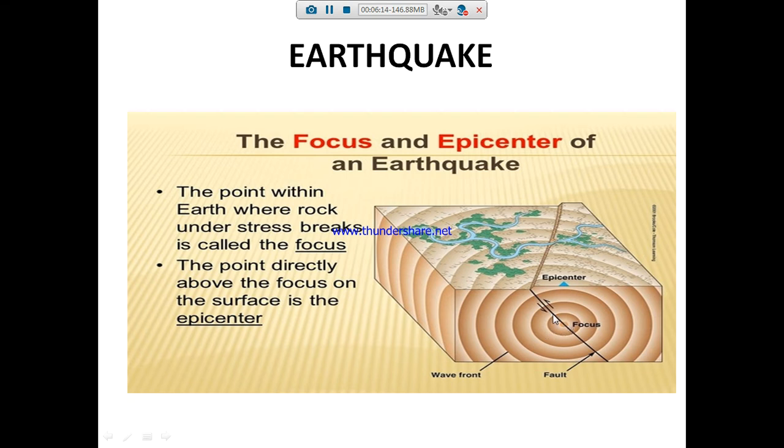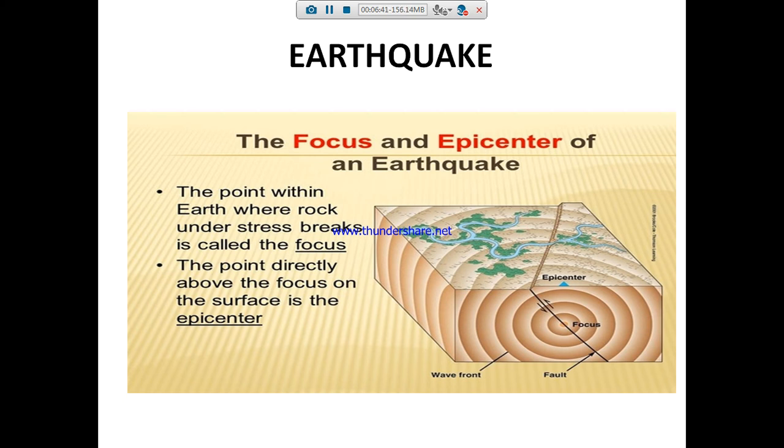It moves directly above the focus on the surface, and this point is called the epicenter. After it hits the epicenter, the earthquake waves are recorded and vibrated. That is called the earthquake waves, the seismic waves.